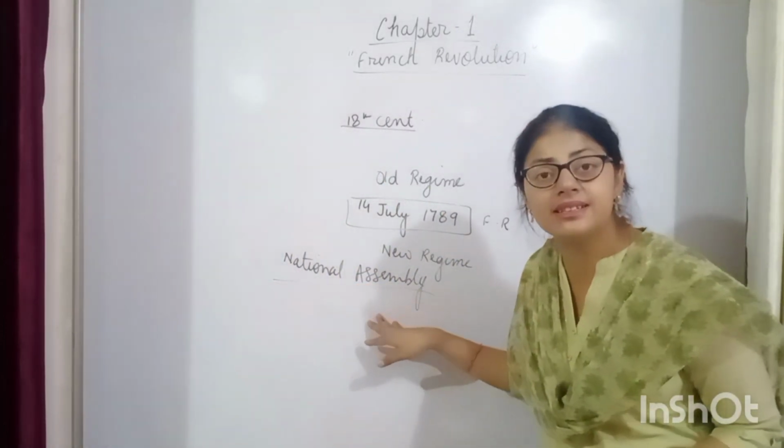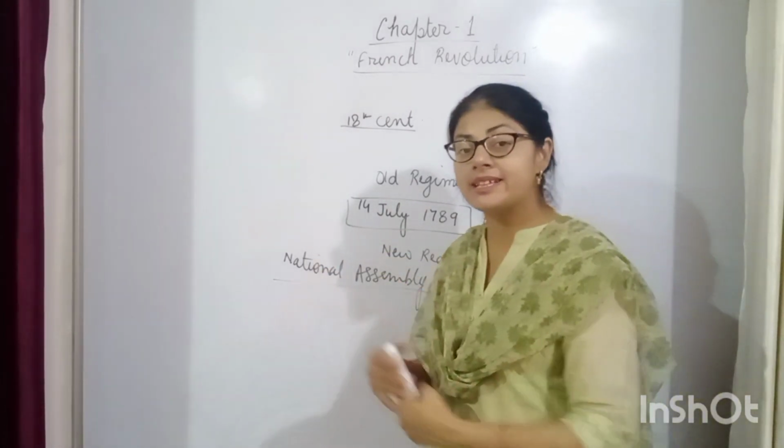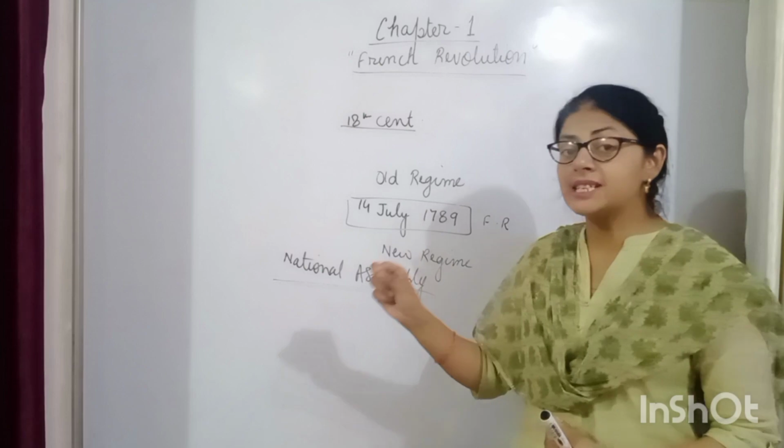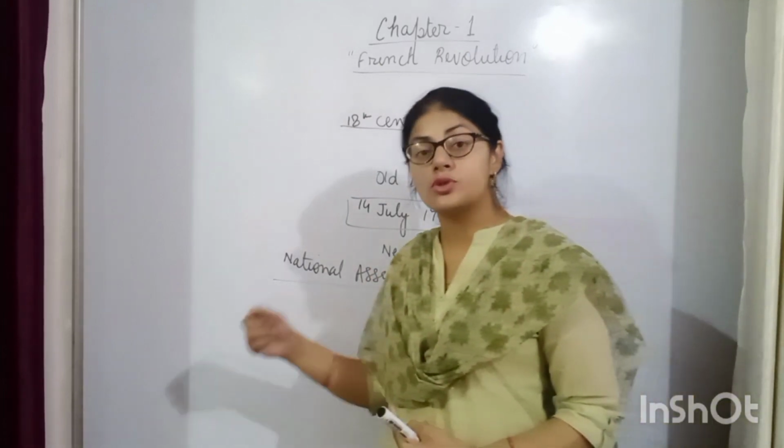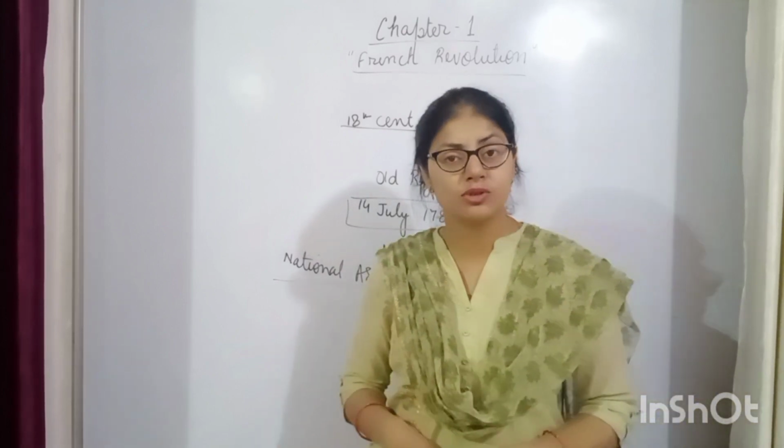So who were there in the National Assembly? The people of the third estate. They went to the tennis court. And this incident was known as the tennis court oath. All these things you had studied earlier also. This is just the recapitulation.